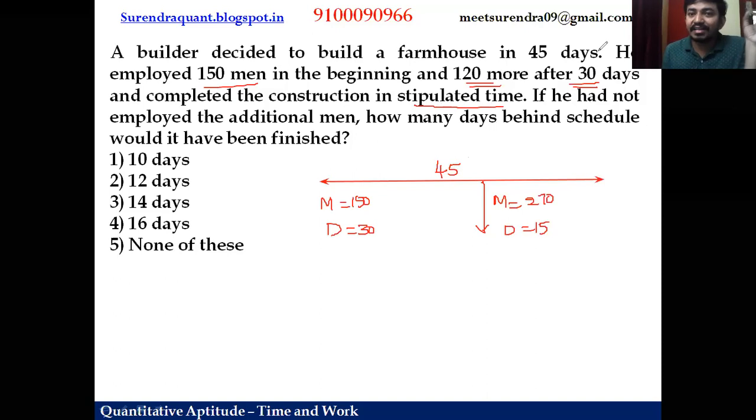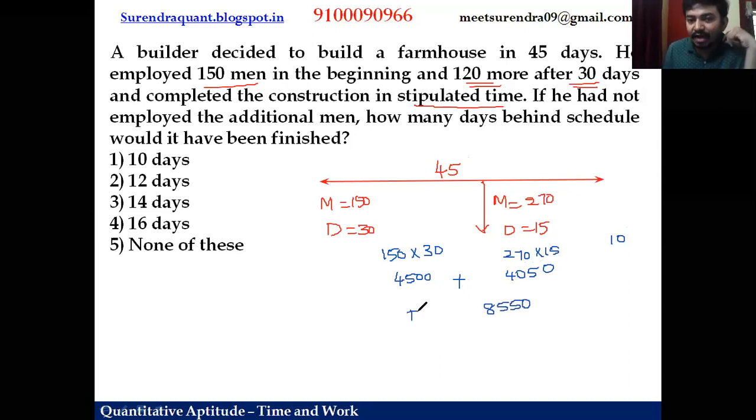Now let us consider what is the total work done in these days. So 150 men for 30 days, 15 3s are 45, 4500. Now 270 men for 15 days, 15 7s are 105, so 4050. So what is the total work? Sum of these two. How much is that, guys? 8550 work is done. So now this is the total work done.